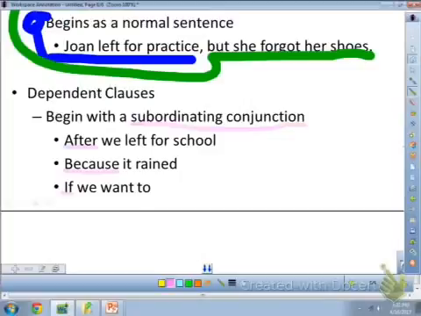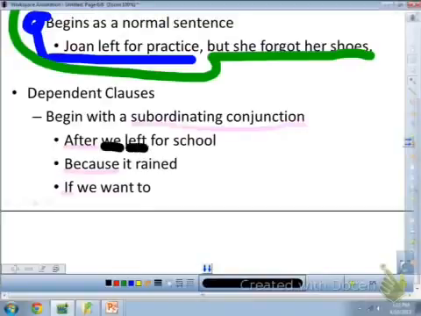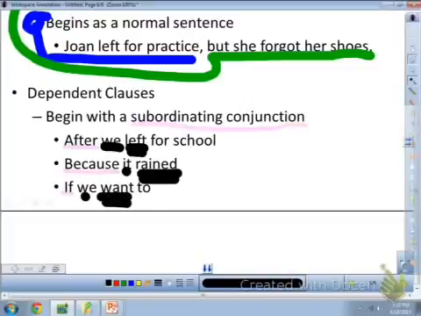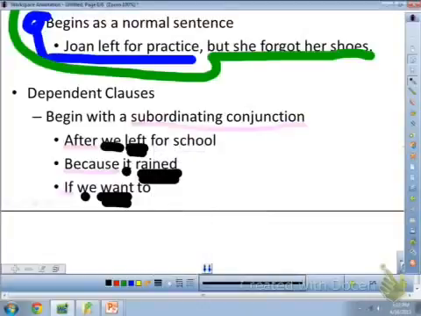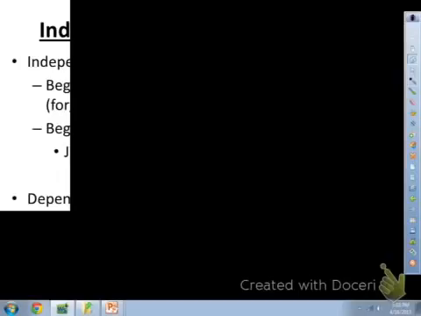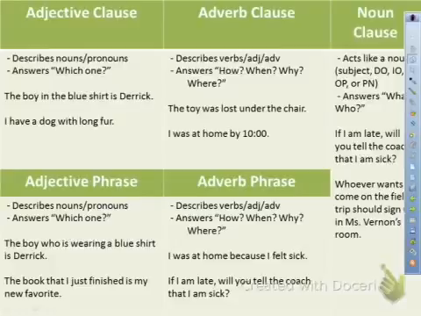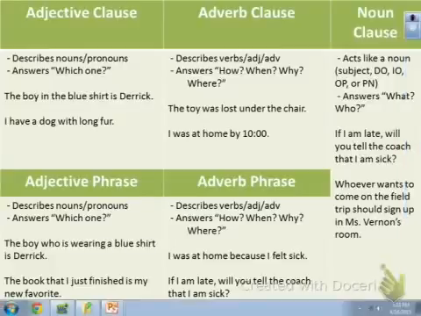You have the subordinating conjunctions as well as subjects and verbs. Taking this to the next step then, types of clauses and phrases.